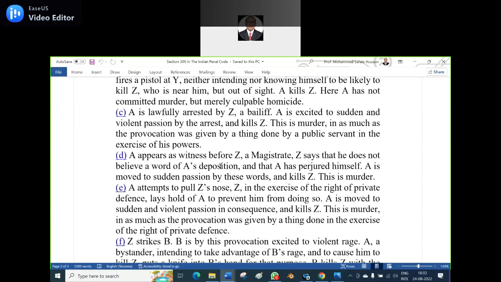Now, illustration E. A attempts to pull Z's nose, and Z, in the exercise of the right of private defense, lays hold of A to prevent him from doing so. A is moved to sudden and violent passion in consequence and kills Z. This is purely a murder. Because who actually pulls whose nose? A.